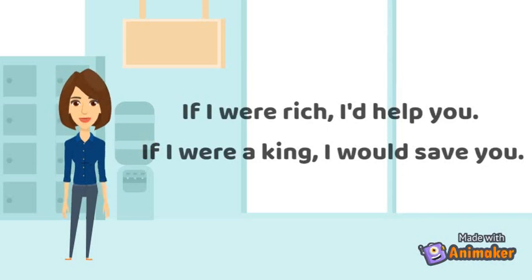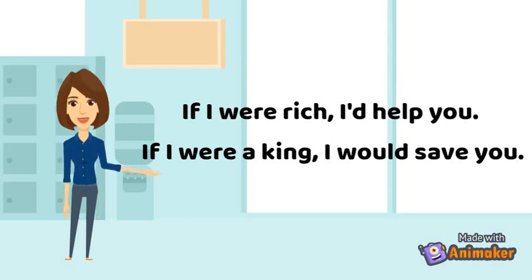Let us look at 2 sentences. If I were rich, I would help you. If I were a king, I would save you. Note that this simple past form is slightly different from usual in the case of the verb be. Whatever the subject, the verb form is were, not was. If I were rich, I would buy a big house.